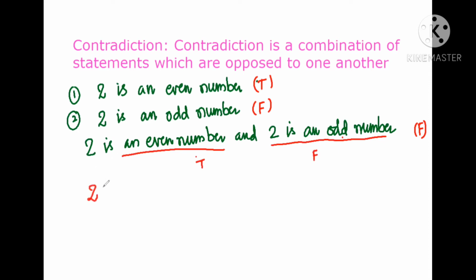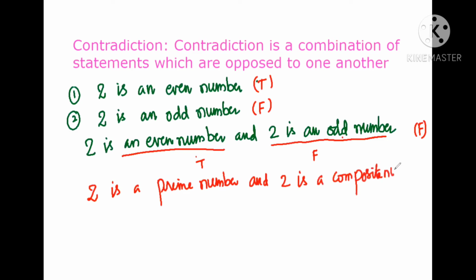Sometimes, 2 is a prime number, and 2 is a composite number. 2 is a prime number, we can say easily it is true, and 2 is a composite number, we can say false. 2 is a prime number and composite number.